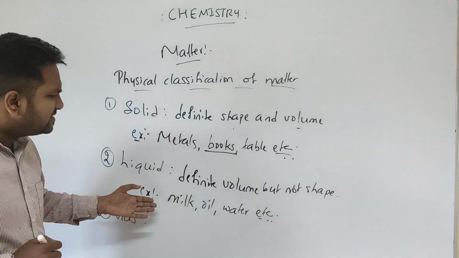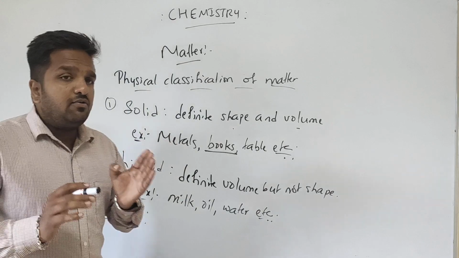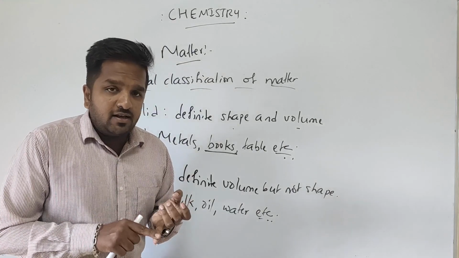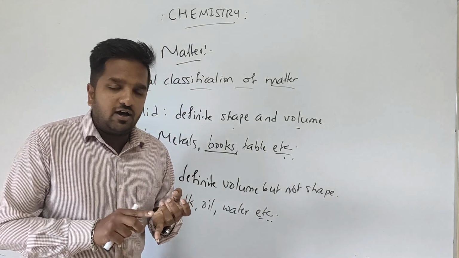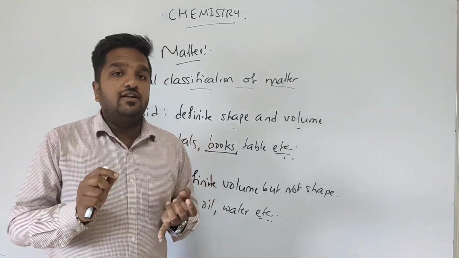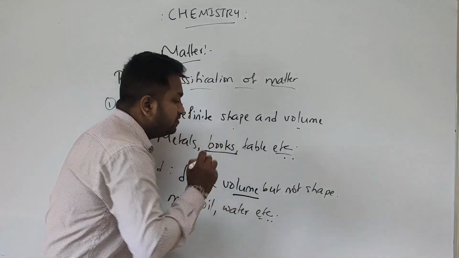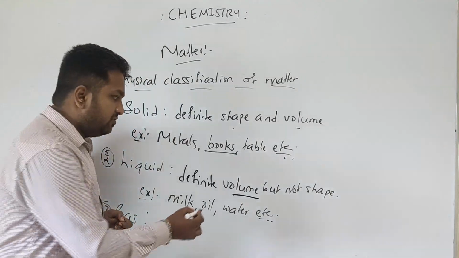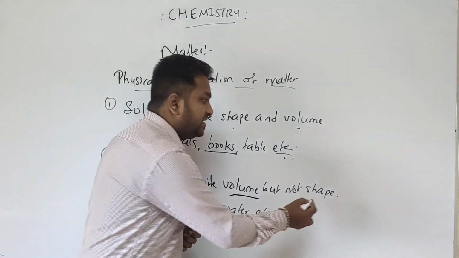Clear? So it means that liquids have a definite volume. Milk in the packet is half a liter, and in the vessel it is also half a liter. Please understand, there is no change in volume, but there is a change in shape.